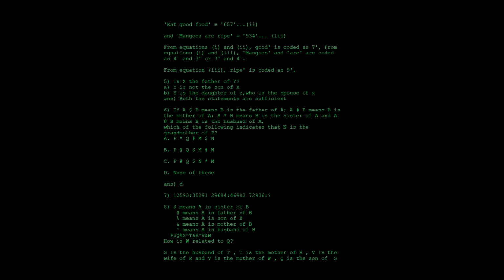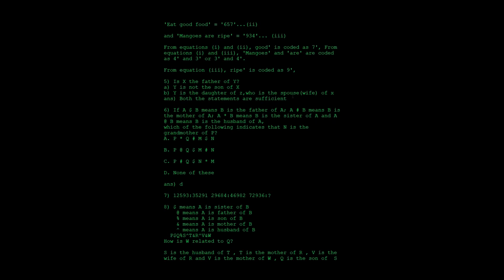And there are two statements. Y is not the son of X. And the next thing is that Y is the daughter of Z, who is the spouse of X. So here they are telling Y is not the son of X, so X doesn't have a son Y, and Y is the daughter of Z. So Z has a daughter Y, and Z is the spouse of X. Spouse is nothing but the wife. So Z is the wife of X.